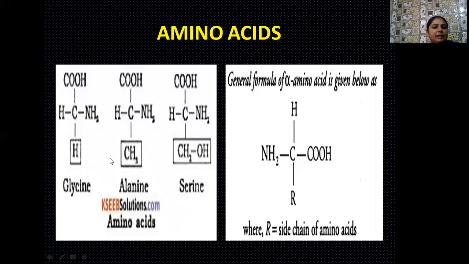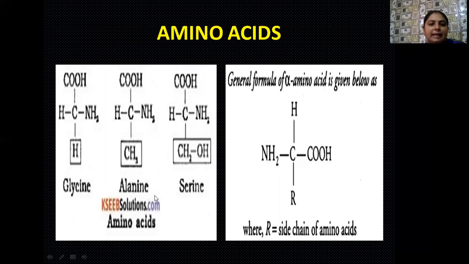Okay, students. On the basis of the type of substituent present in place of the alkyl group: in the first amino acid, which is glycine, in place of the R or alkyl group, a hydrogen atom is present and the rest of the three substituents are the same. In the second case, the R alkyl group is substituted by a methyl group, and the rest of the three substituents are the same.